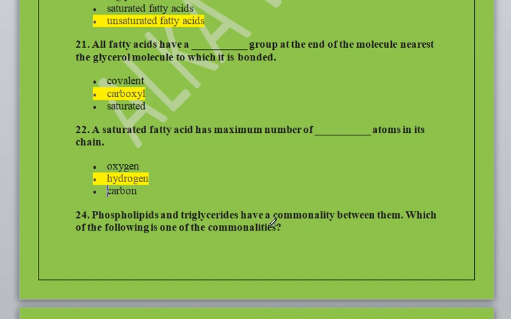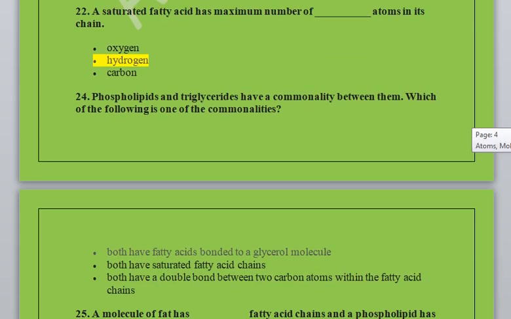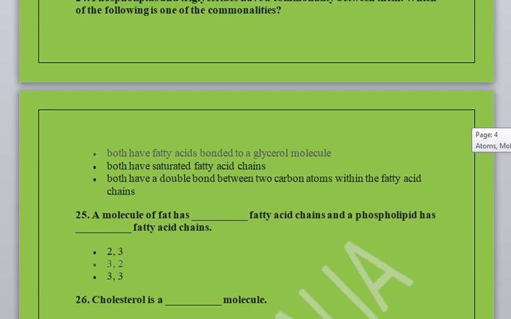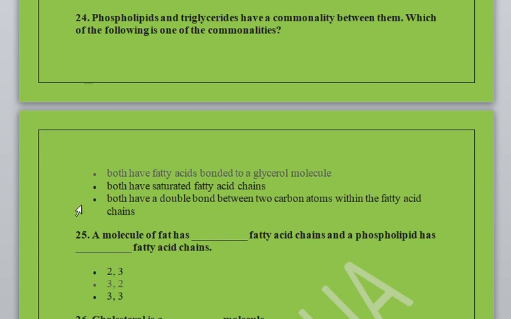Phospholipids and triglycerides have commonality between them. Which of the following is one of the commonalities? We have to find the commonality between phospholipids and triglycerides. So here are the options given. Both have fatty acid bonded to glycerol molecule. Both have saturated fatty acid chain. Both have double bond between two carbon atoms within the fatty acid chain. So the correct option is both have fatty acid bonded to glycerol molecule.